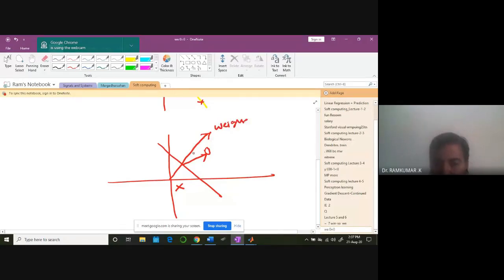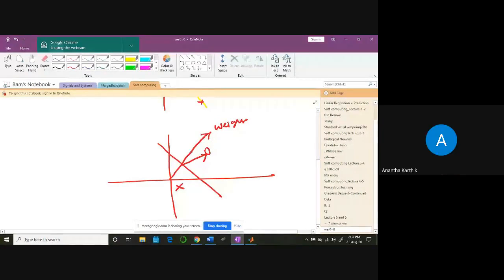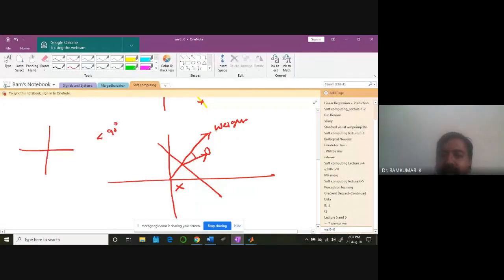A point on the positive side will have an angle less than 90 degrees. In the cos theta dot product, dot product means you need to think of cos angle. So cos angle will be between 0 to 90 degrees, and you always get a positive value for a cos. So naturally I can get positive values on this side.